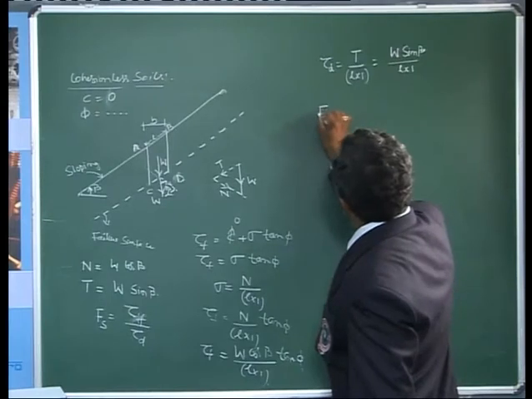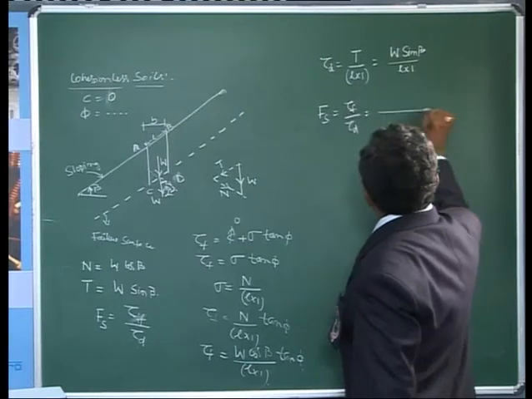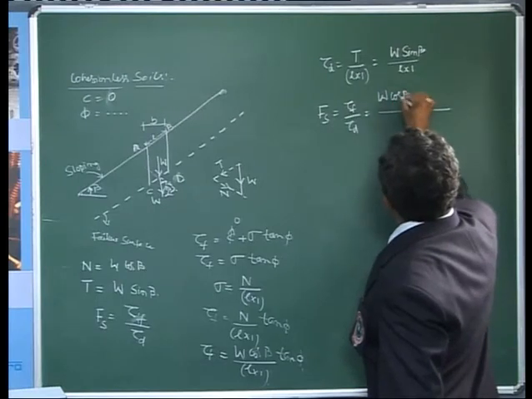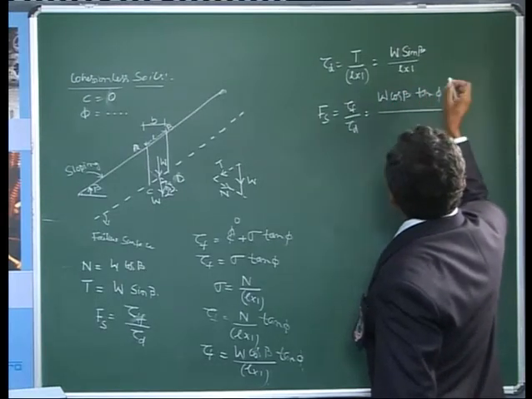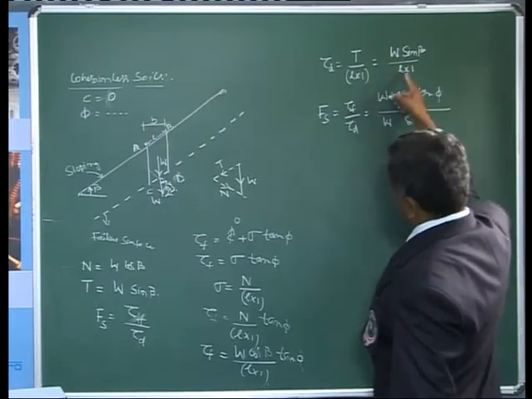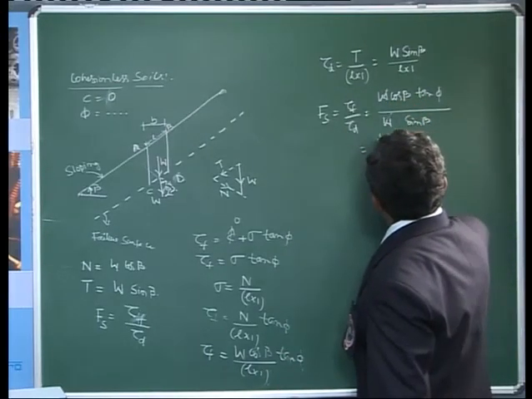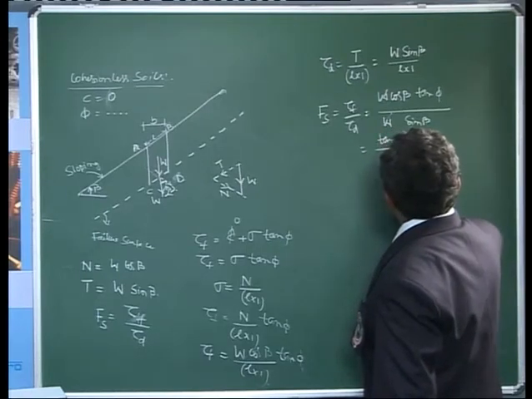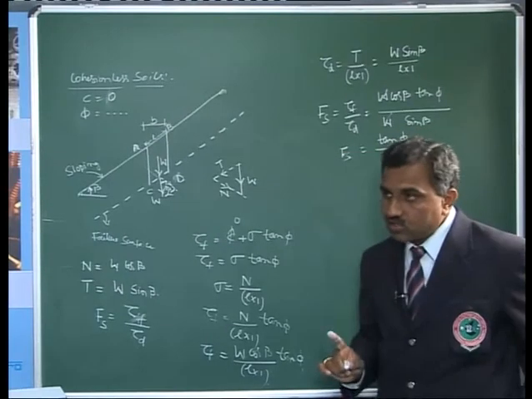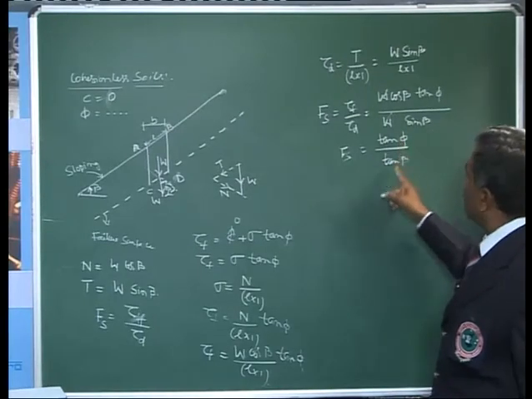Now the factor of safety is tau F by tau D. This is given by W cos beta tan phi divided by W times sin beta. I can write this because L into 1 and L into 1 get cancelled, and W gets cancelled. This can be written as tan phi divided by tan beta. So in case of cohesionless soil, the factor of safety is given by the ratio of tan phi by tan beta.